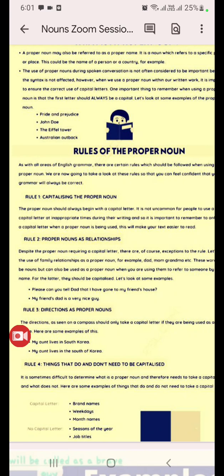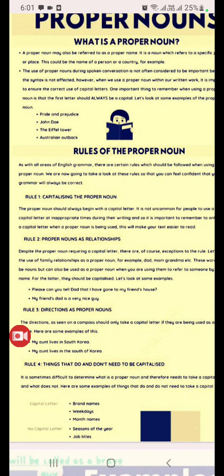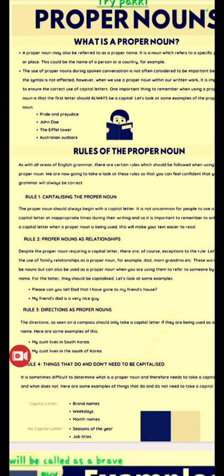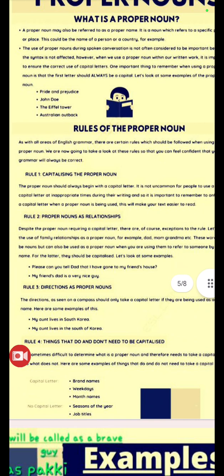Now, if you write proper nouns using the relationship, in that case also you should start the proper noun with a capital letter. Please can you tell Dad that I have gone to my friend's house? So in this sentence they have used the capital letter. And then, my friend's dad is a very nice guy. That is wrong. They have given the correct sentence and the wrong sentence.